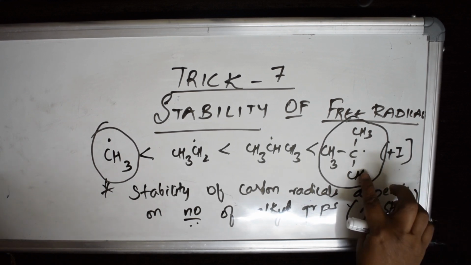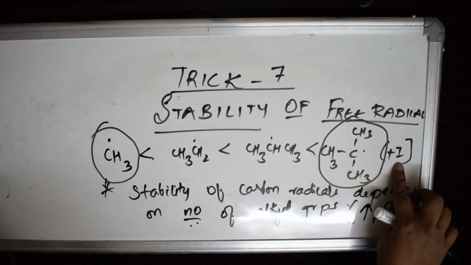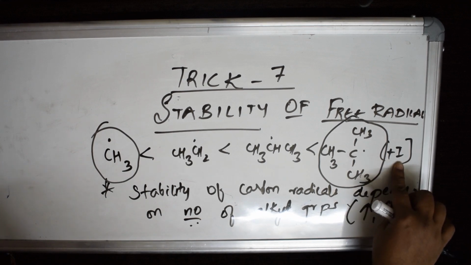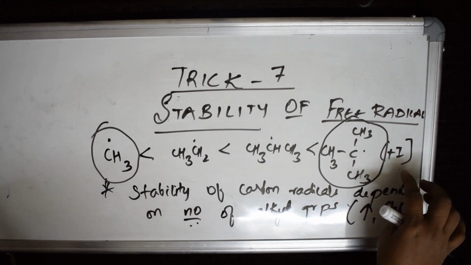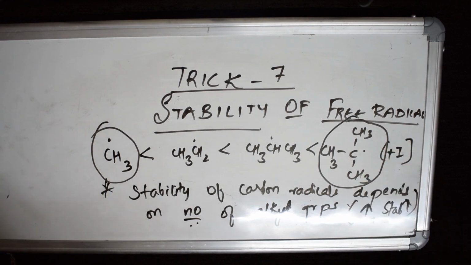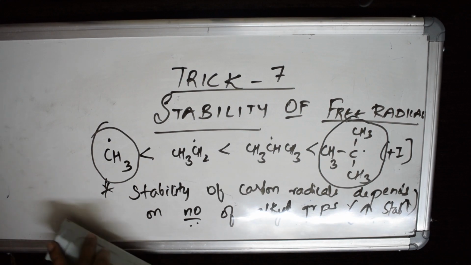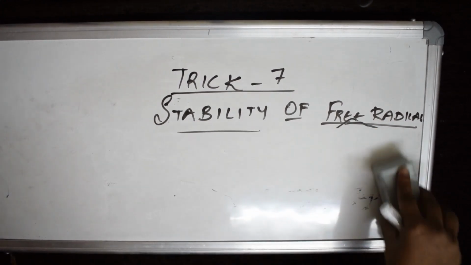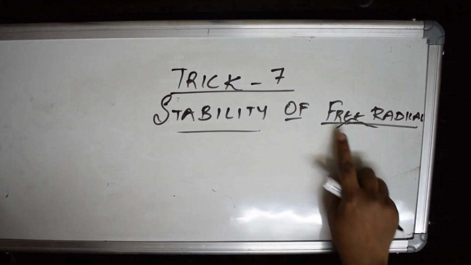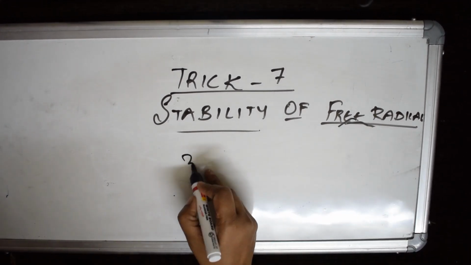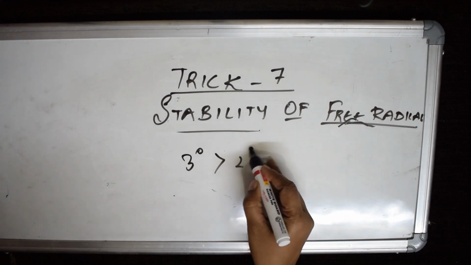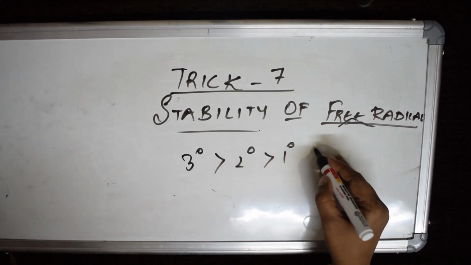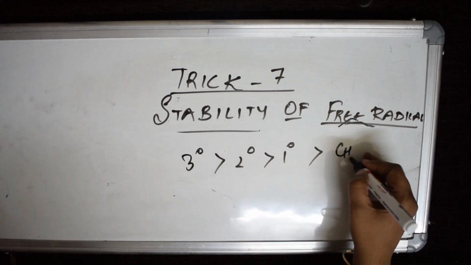In free radicals there is plus I effect as well as hyperconjugated structures, and the number of hyperconjugated structures is also more. So the order to remember: tertiary is more stable than secondary, more stable than primary, which is more stable than methyl free radical.